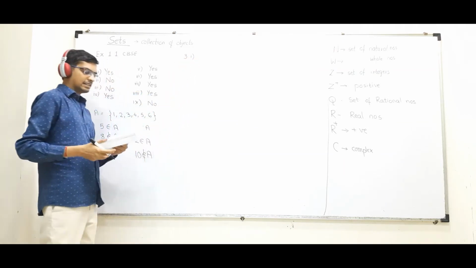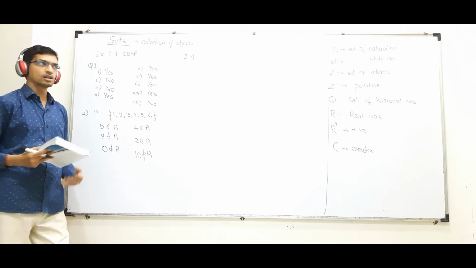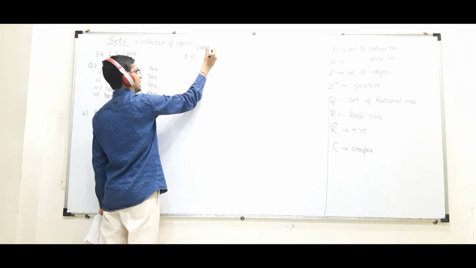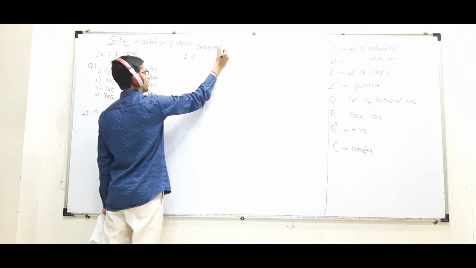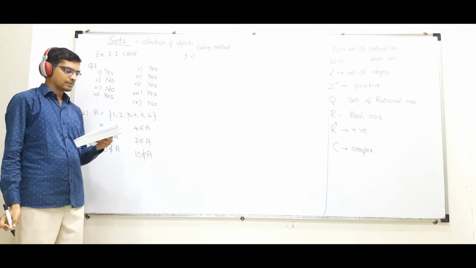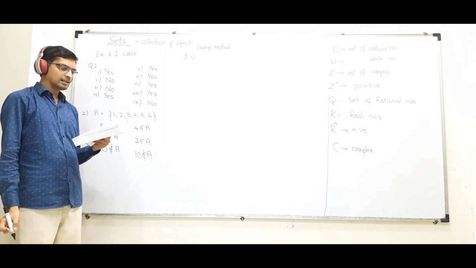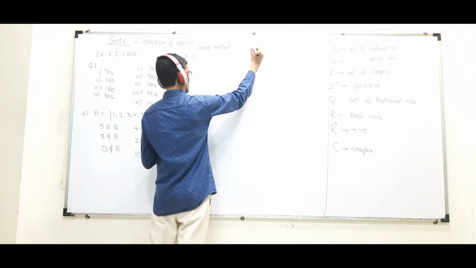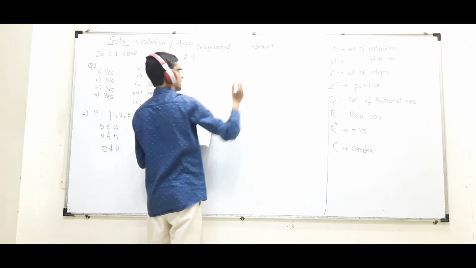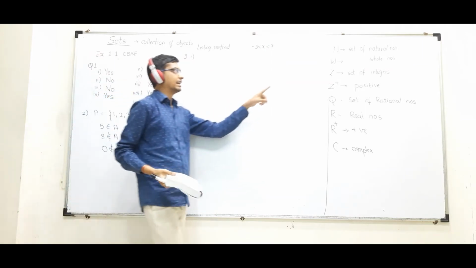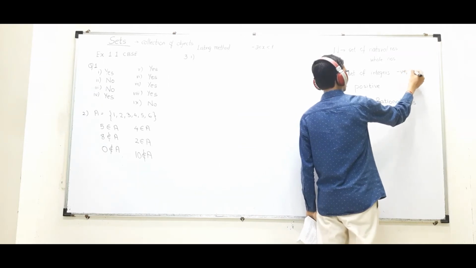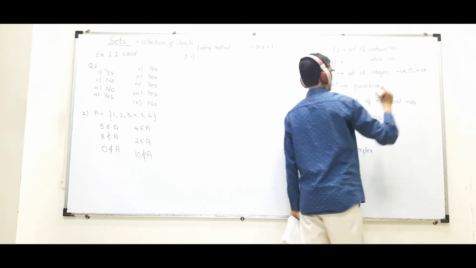You have to write the following sets in roster form. Roster form means what? Listing method. I have to write every element in detail. Okay? So first one, x is an integer and minus 3 less than x less than 7. It is talking about integers. Integers means I have negative numbers, I have 0, I have positive numbers.